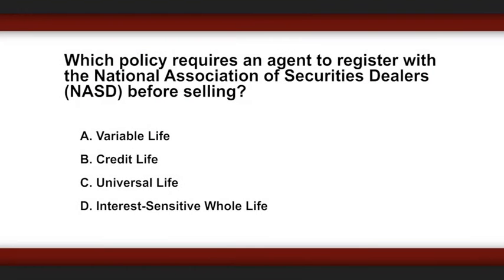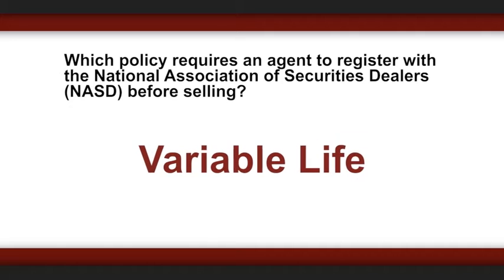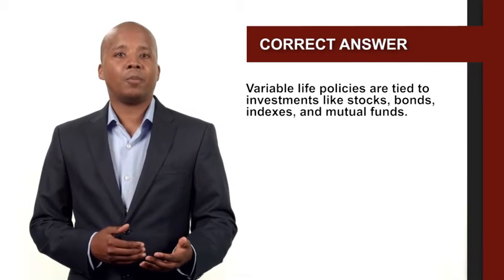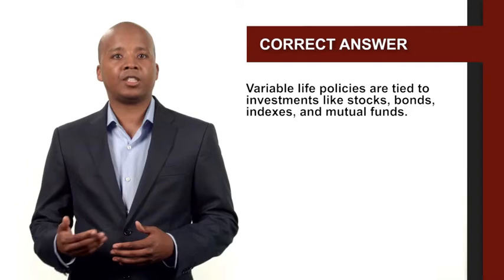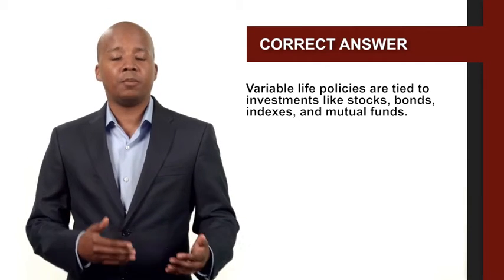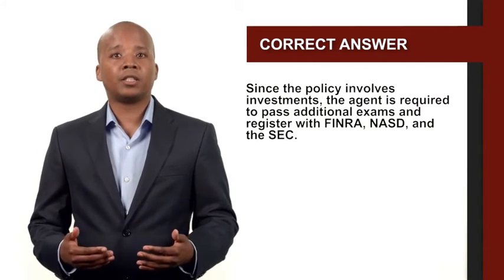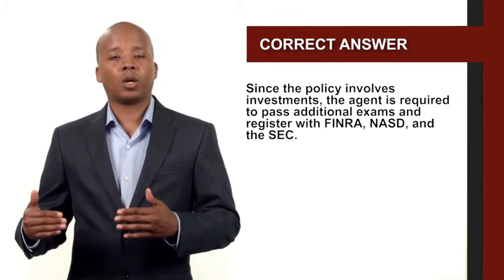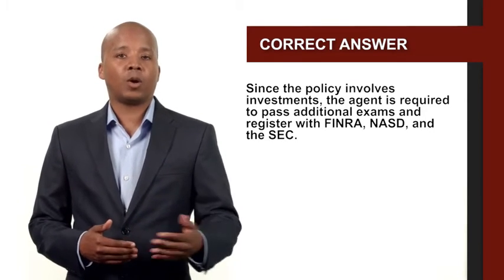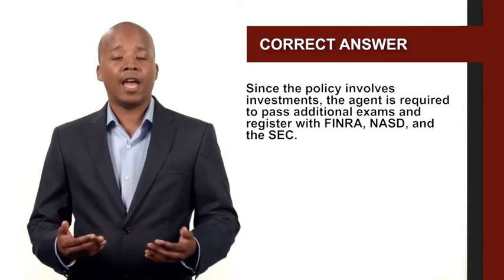Which policy requires an agent to register with the National Association of Securities Dealers before selling? Variable life, credit life, universal life, interest-sensitive whole life. The correct answer is variable life. Variable life policies are tied to investments like stocks, bonds, indexes, and mutual funds. Since the policy involves investments, the agent is required to pass additional exams and register with FINRA, NASD, and the SEC.